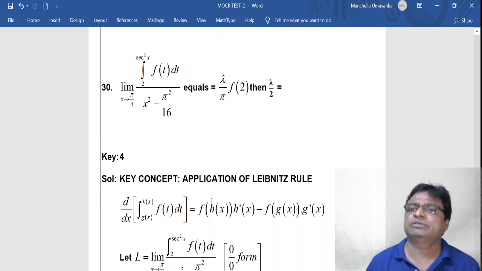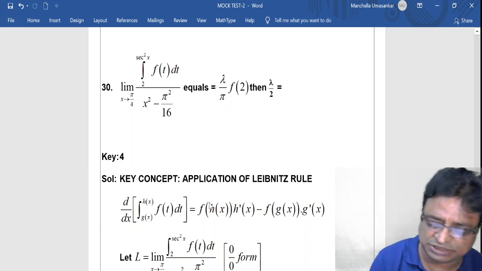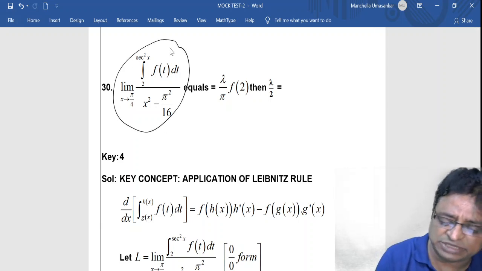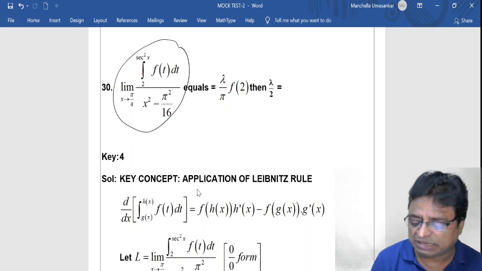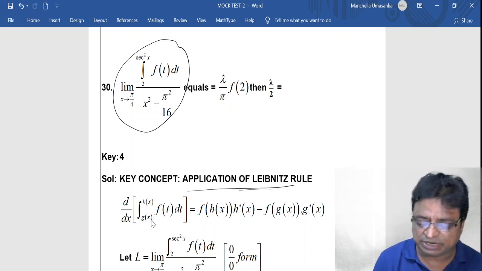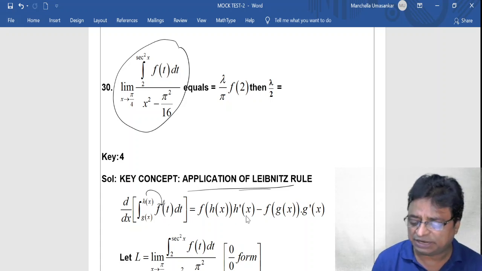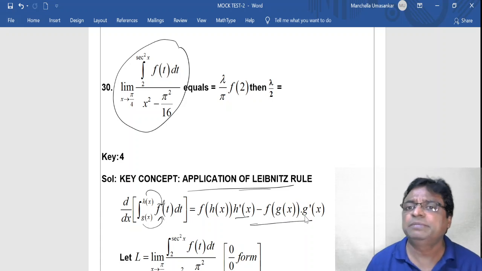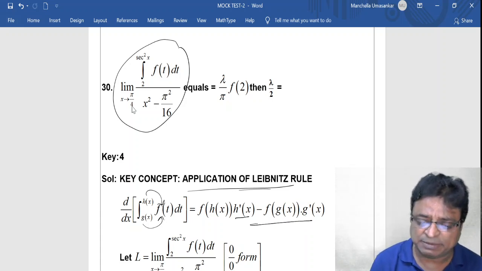And coming to the 30th question, it is one of my favorite questions, because whenever these kinds of problems are given, it is better to apply the Leibniz rule. Leibniz rule is: d by dx of the integral from g of x to h of x of f of t dt is: substitute the upper limit and multiply by the differentiation of the upper limit, minus substitute the lower limit and multiply by the differentiation of the lower limit. If I substitute pi by 4 here, whenever the upper and lower limits are equal, the numerator is 0 and the denominator is also 0.